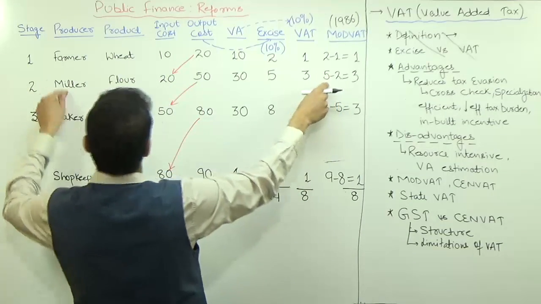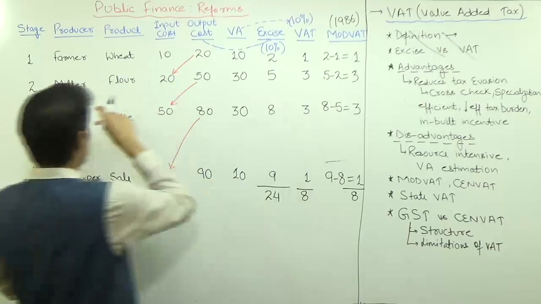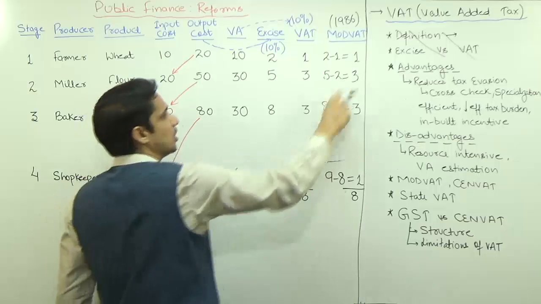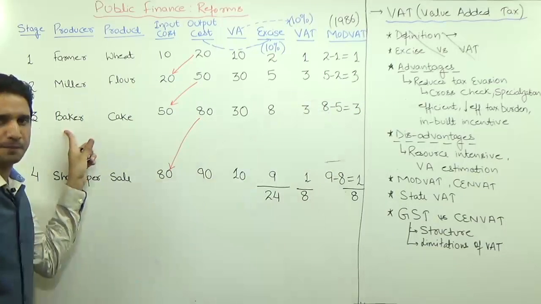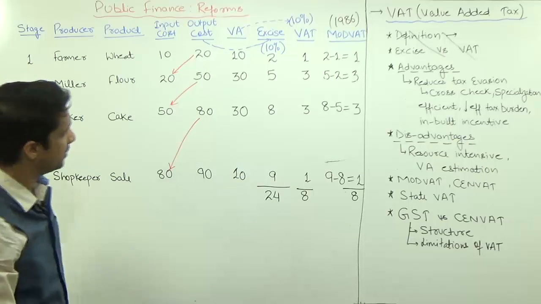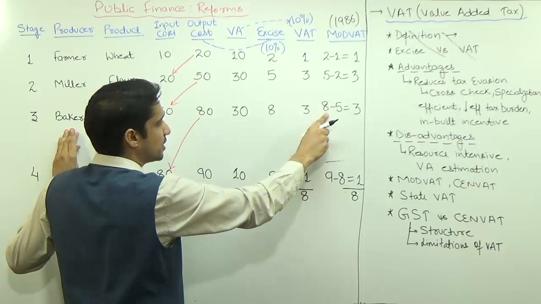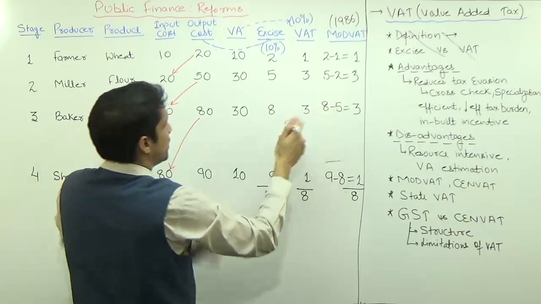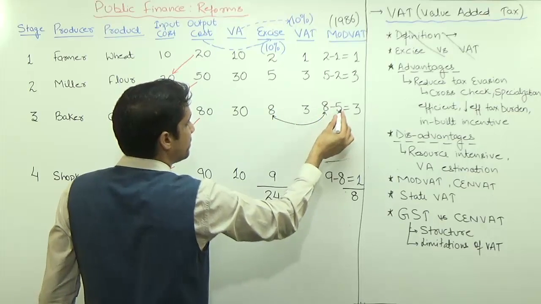If this miller gives this baker this tax receipt, and the baker produces this tax receipt to the government, the government will refund this 5 rupees to this baker. Let's discuss it again. This baker has to pay tax on the full 8 rupees, just like excise duty, it's the same. But this baker will get 5 rupees back.